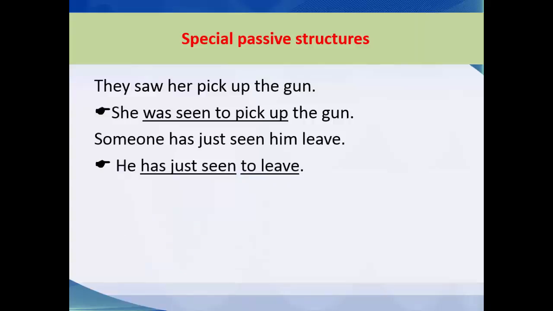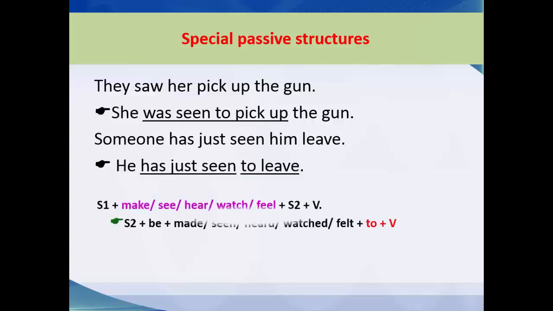In the passive we say he has just been seen to leave. The structure is the first person, make or see or hear or watch or feel, someone else, and the verb. And there is another structure: someone else, the second person, plus be, made or seen or heard or watched, felt, to, and the verb.